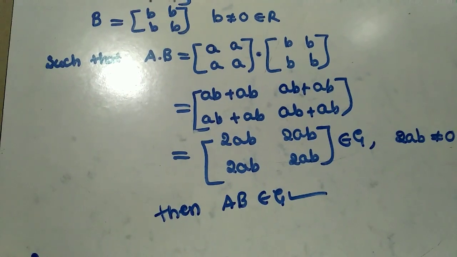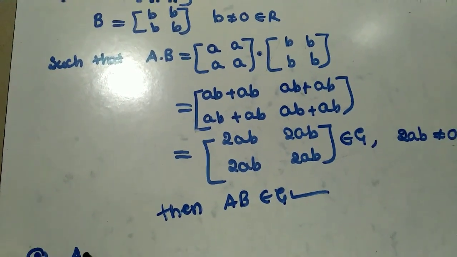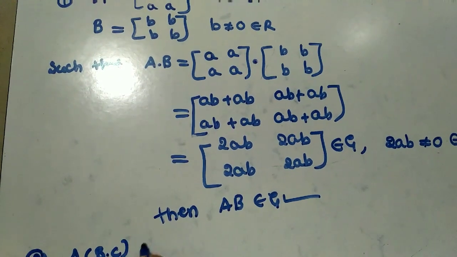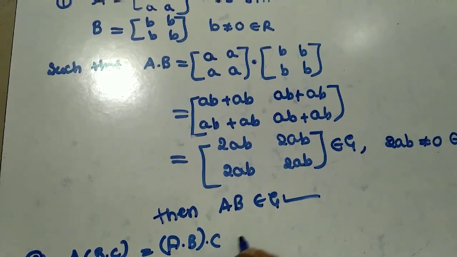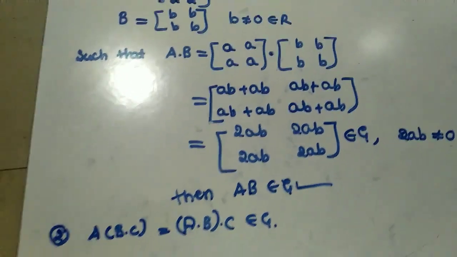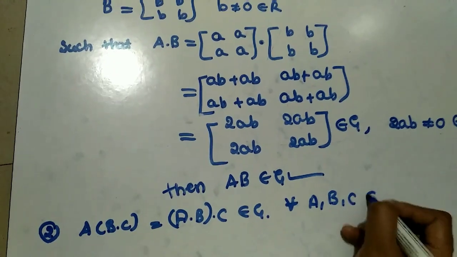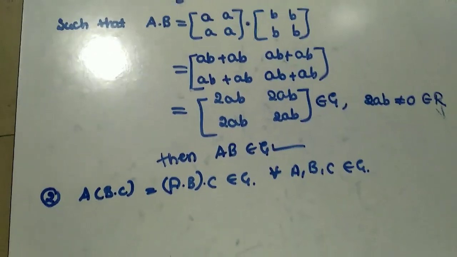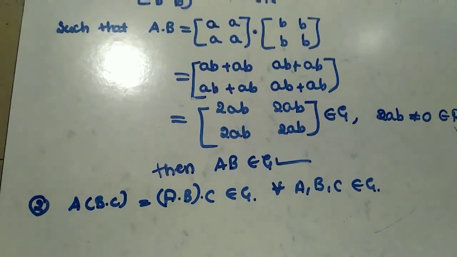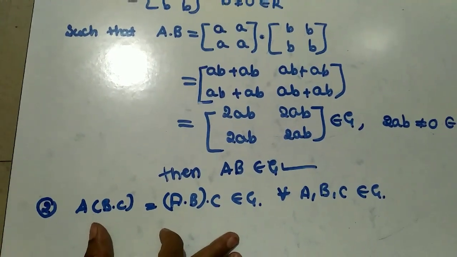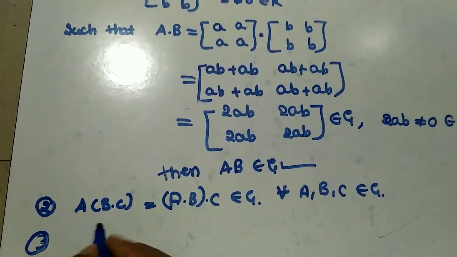Next is the associative law. The associative law also gets satisfied, guys. You check it. If you have any doubt, just let me know and I will solve these things. So for all A, B and C belonging to G, this is also easy, the same as how we solved it in the previous example. You have to solve it like this only. Next I am going to find the identity law.